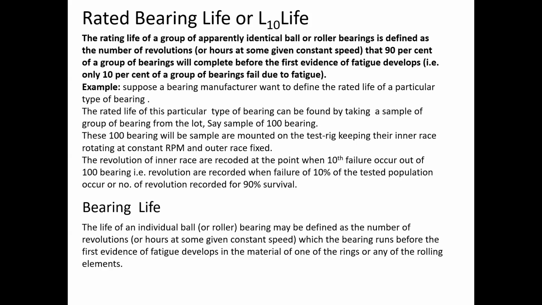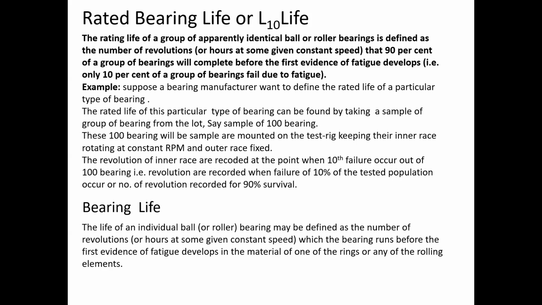So the revolutions of the inner race are recorded at the point where the 10th failure occurs out of 100 bearings. That is, the revolutions are recorded when the failure of 10% of the tested population occurs, or the number of revolutions recorded for 90% survival. And that number of revolutions is termed the rated bearing life, or the L10 life of the bearing. So the L10 life or rated bearing life corresponds to 90% reliability of the bearing.